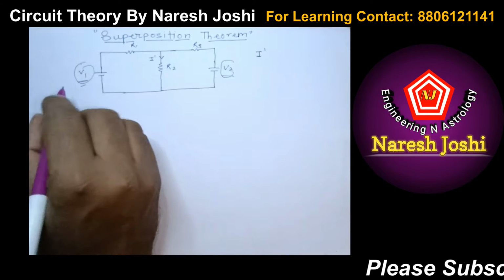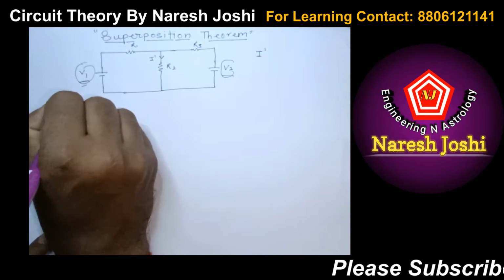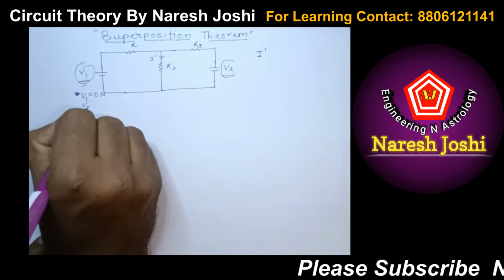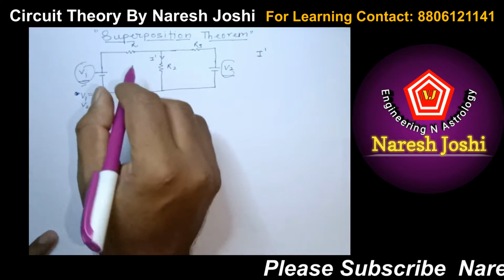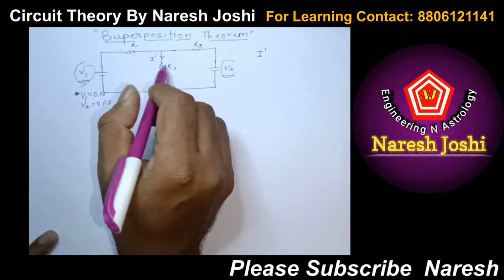When V1 is working, that means V1 is in on condition, to understand simply, and V2 is in off condition. This current is passing through R2, that is I dash.